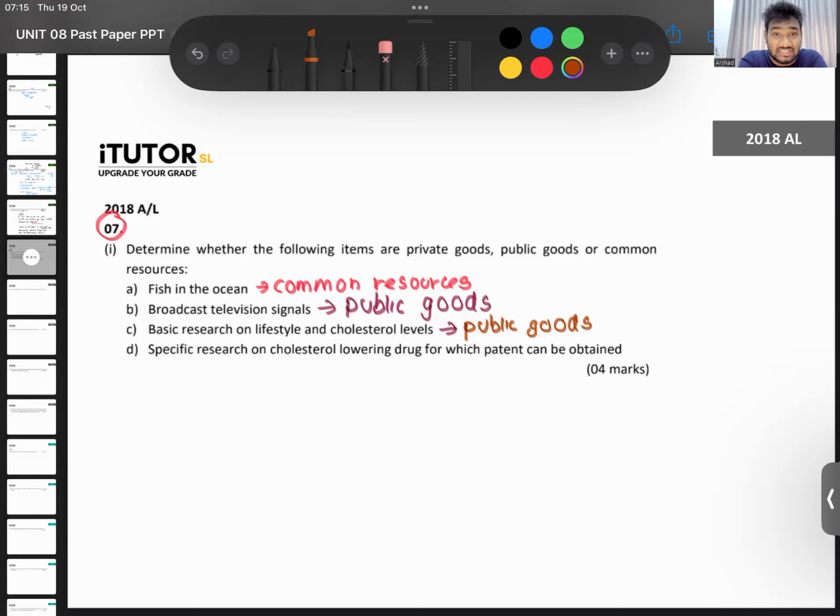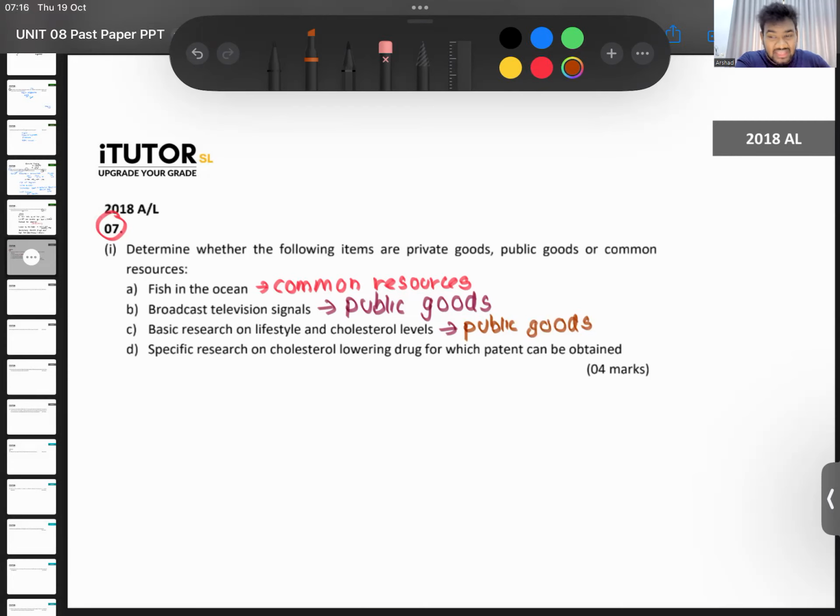What about rivalry? Is it rival or non-rival? What do you all think? Think. Rival or non-rival? A specific research on a cholesterol lowering drug for which a patent can be obtained. So is it rival? Is it non-rival?